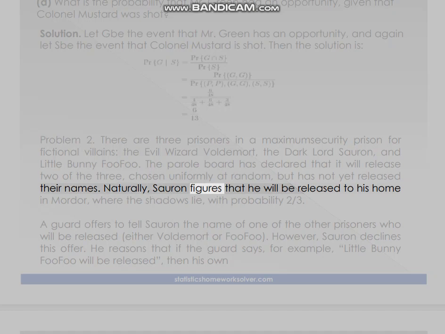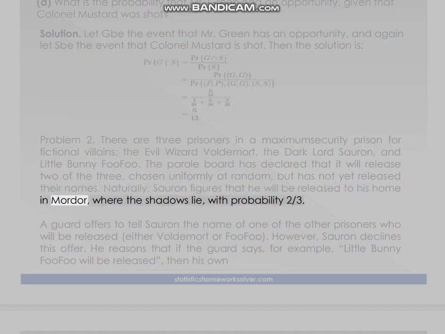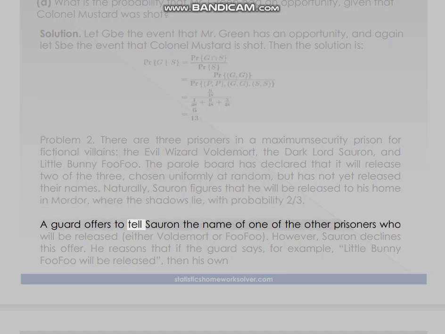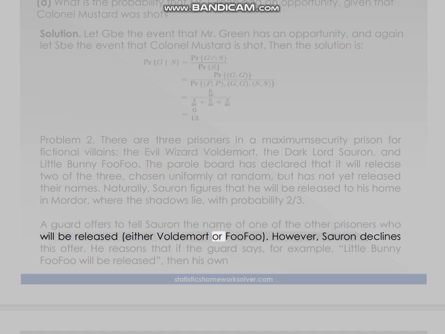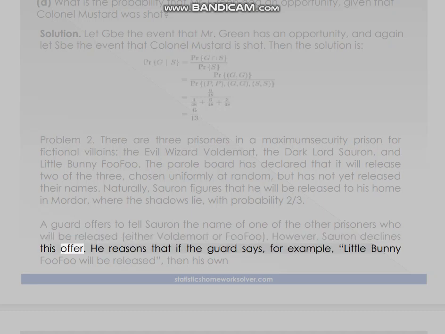Naturally, Sauron figures that he will be released to his home in Mordor, where the shadows lie, with probability 2/3. A guard offers to tell Sauron the name of one of the other prisoners who will be released, either Voldemort or Foo-Foo. However, Sauron declines this offer. He reasons that if the guard says, for example, Little Bunny Foo-Foo will be released, then his own